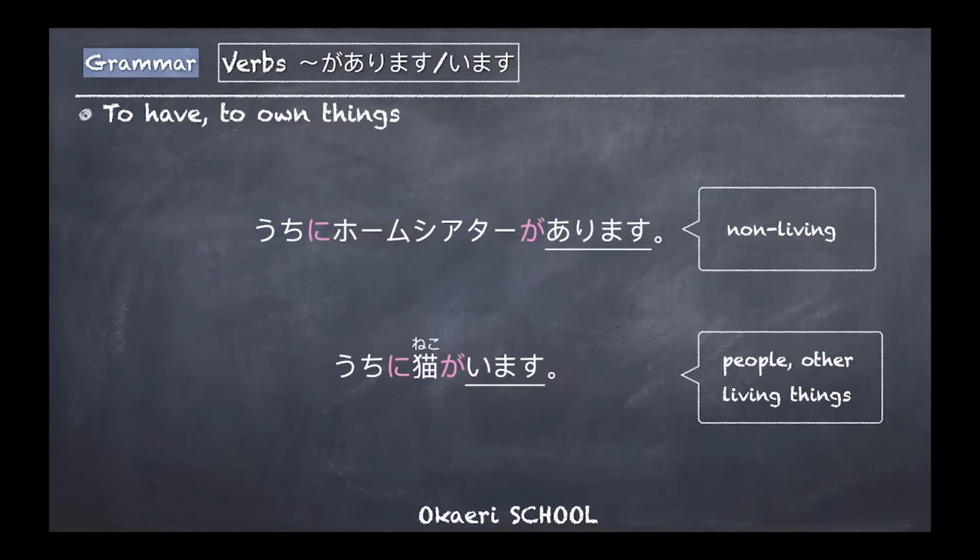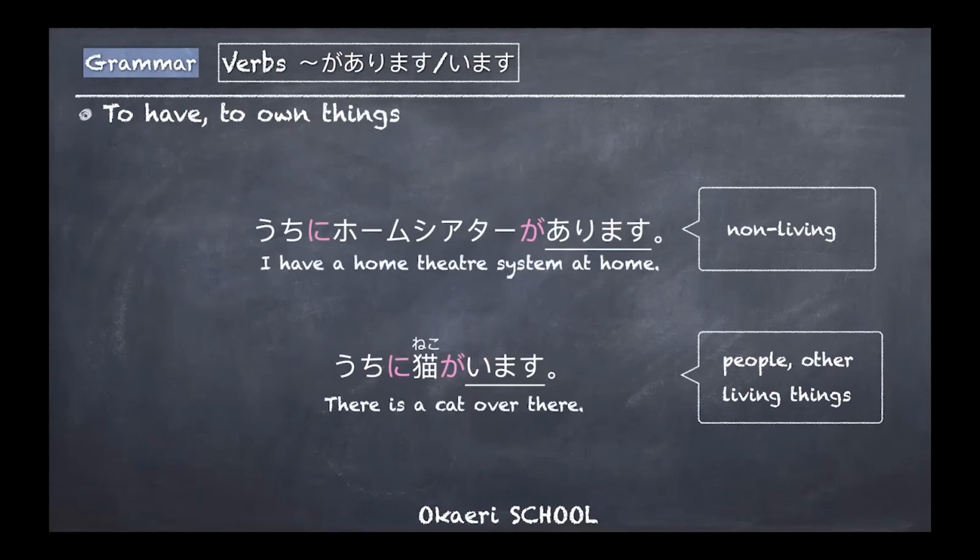This can be also used when you express that you have or you own things. For example, うちにホームシアターがあります. What's this? ホームシアターは何ですか? What's this? ホームシアター. Well, the first one, うちに and home theater があります. And the second one, うちに猫がいます. Neko, that was cat, right? Home theater, that's a home theater system. So I have a home theater system at home. In Japanese, うちにホームシアターがあります. It's a non-living thing.